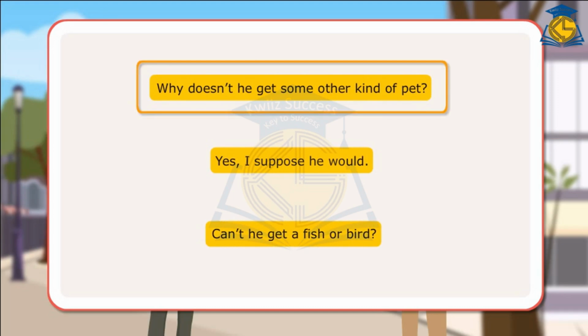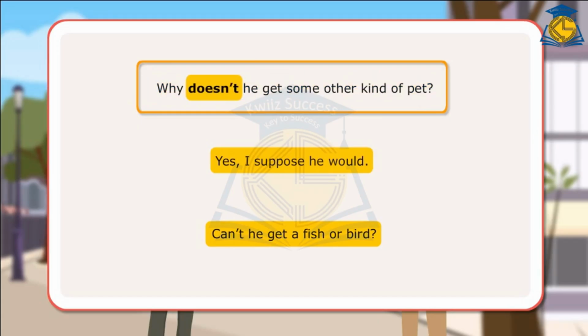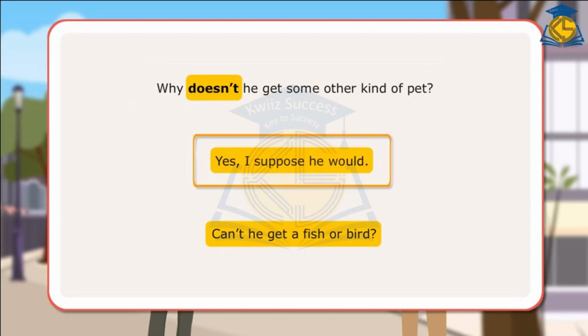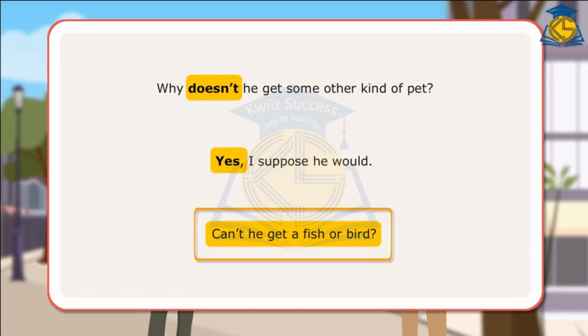In the first sentence, not is added with the auxiliary verb and it is contracted as well. In the next sentence, Bhushan responds in a positive way saying yes, which denotes that he might be interested in having some other pet. In the last sentence, the auxiliary verb is contracted with not to make it negative.